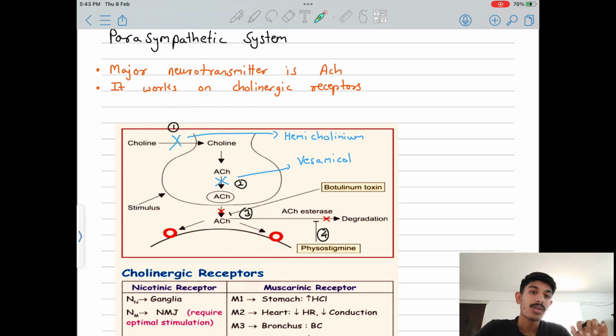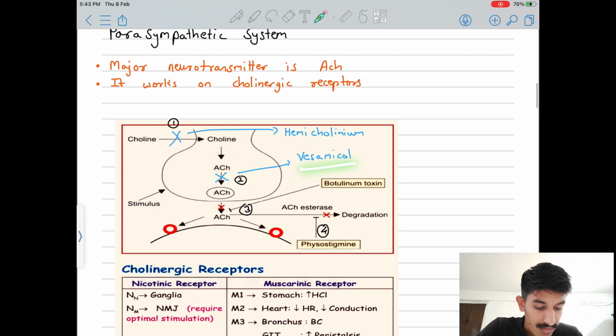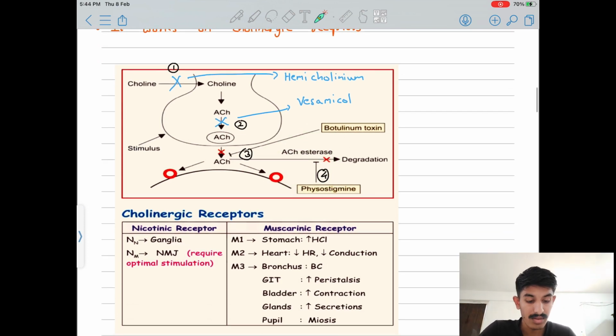If we stop choline coming inside the neuron, that is hemicholinium. Hemi means half, so the action will be done half. You will depress choline uptake by half, so less will come into the neuron and it will give less reaction. Second, you can stop acetylcholine entering the vesicle by vesamicol. Third, you can block release between the two neurons by botulinum toxin. And fourth, you can inhibit acetylcholinesterase by physostigmine. These four you must remember.